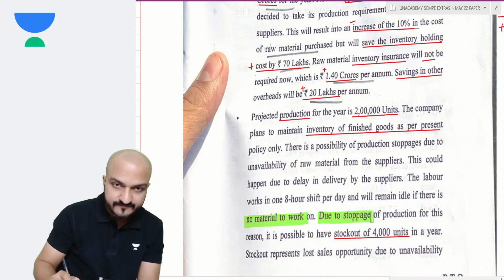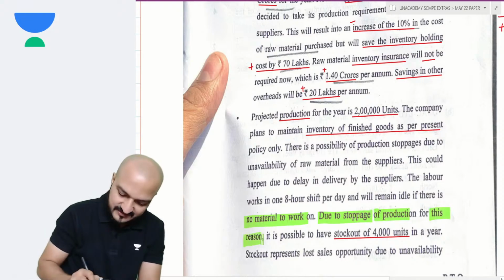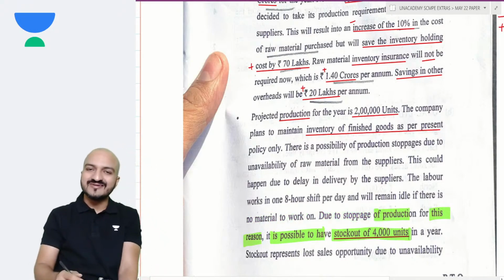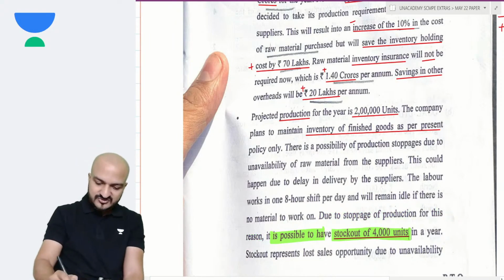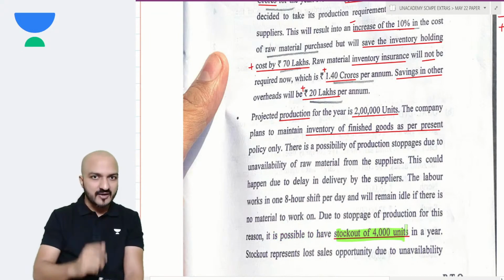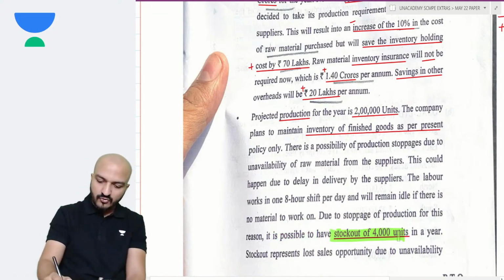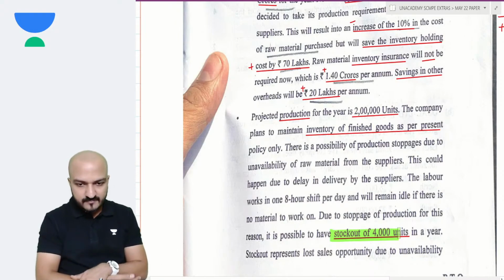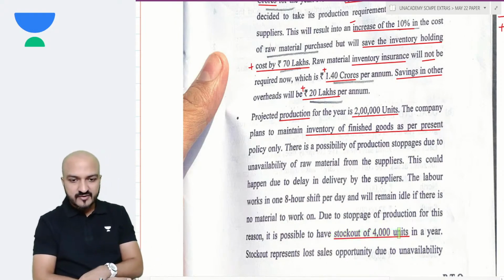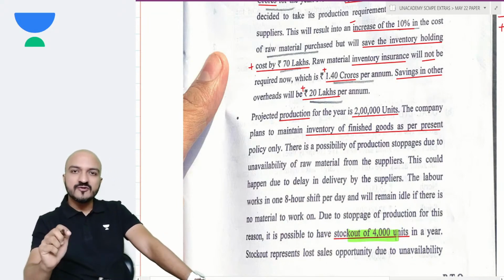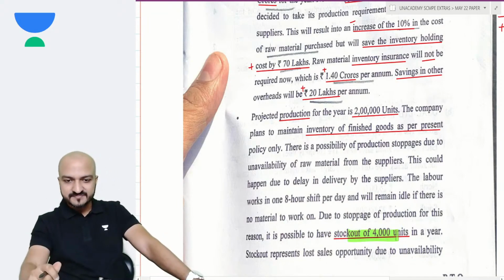Due to stoppage of production for this reason, it is possible to have a stock out of 4,000 units in a year. So 4,000 units stock out can happen if you follow JIT. So the estimated stock out under JIT is 4,000 units. What is the problem with that? Yes, the estimated stock out of 4,000 units will lead to your contribution lost.